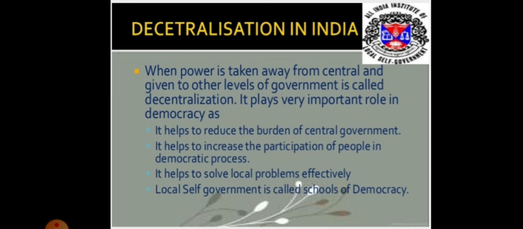Now, an important question: what is decentralization? As the word suggests, decentralization means when power is taken away from the central government and given to other governments. We noted above that a federal government has two or more tiers of government. We have so far discussed the two tiers of government, but a vast country like India cannot be run only through these two tiers.